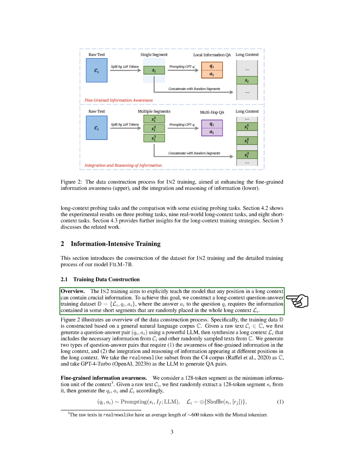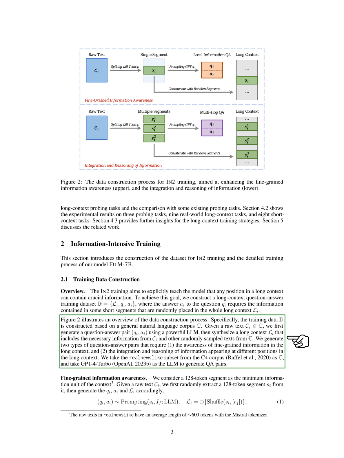essential information. To achieve this objective, we create a training dataset, D equals {L_i, Q_i, A_i}, where the answer A_i to the question Q_i requires information from randomly placed short segments within the entire long context L_i. The process of constructing the data is illustrated in the figure.